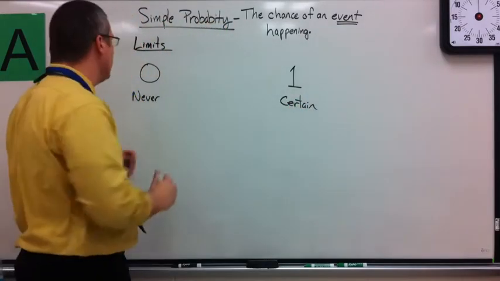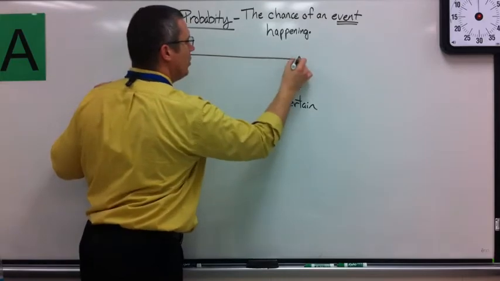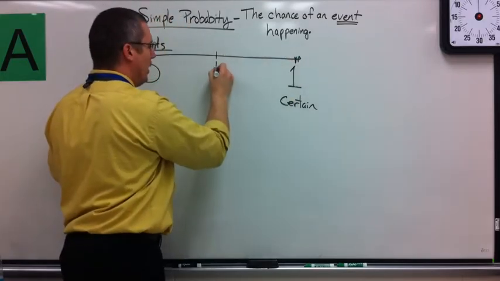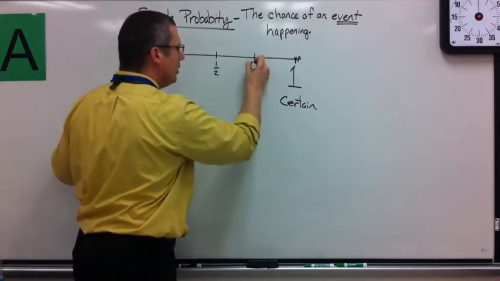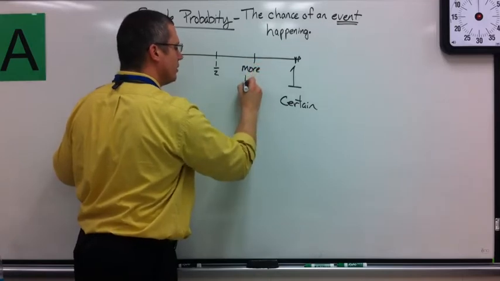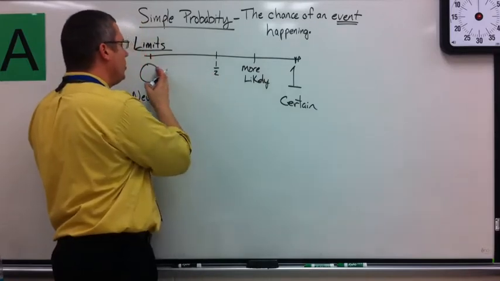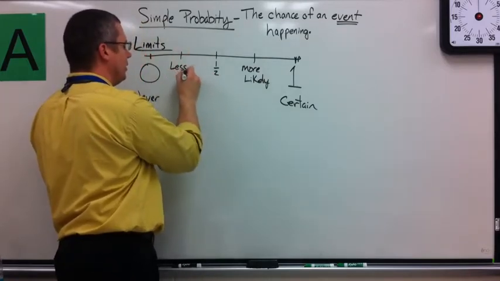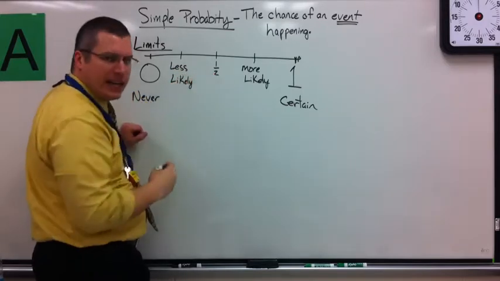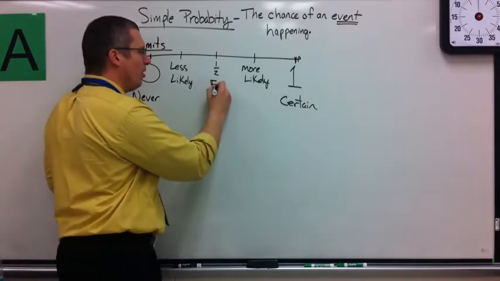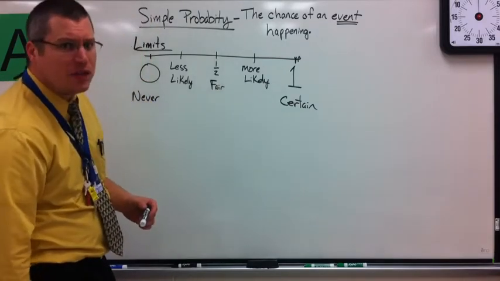It has to happen, 100%. Now what you have to understand is you have the number line in between the two. If this is my number line, 0 and 1, dead in the middle would be 1/2, which would be 50%. Any fraction higher than 1/2, working toward here, would be more likely. Anything less than 1/2, closer to 0 this way, would be less likely. And at half, 50%, what some people would call that is fair. That's why we flip coins. We flip coins because you have a 50-50 chance of winning.